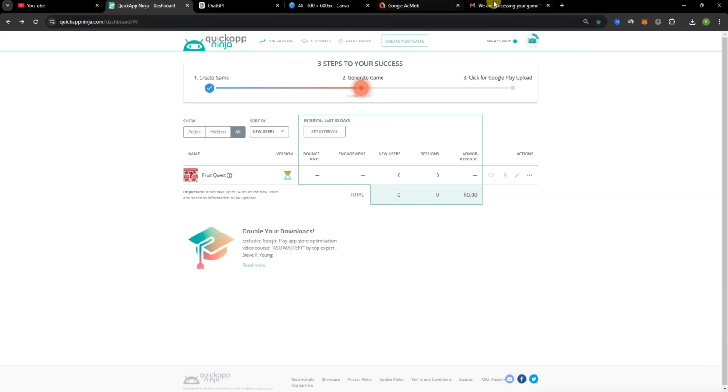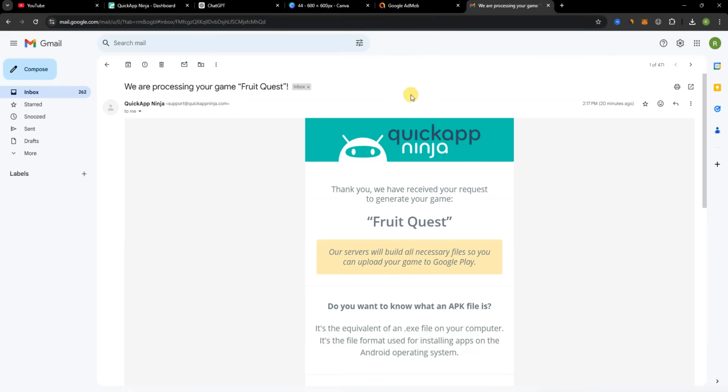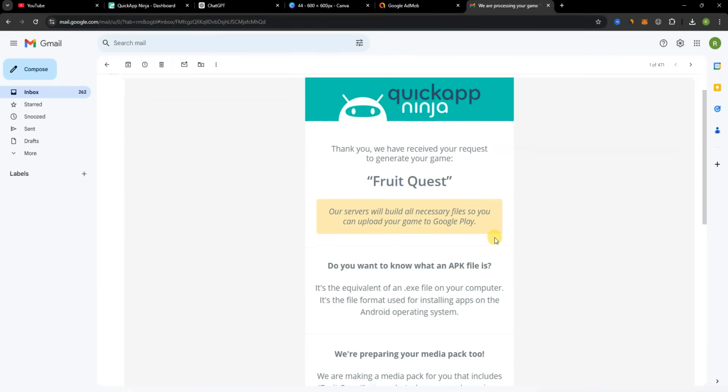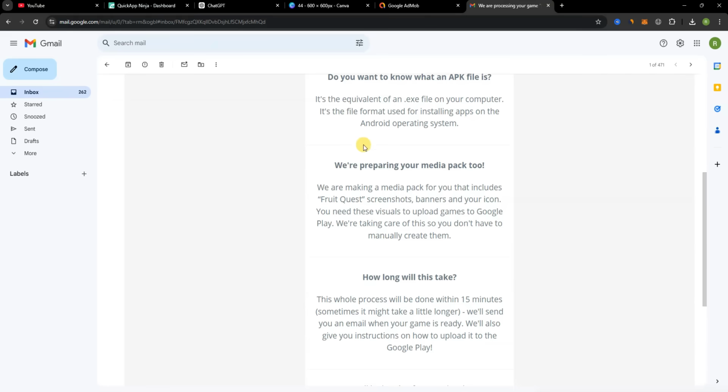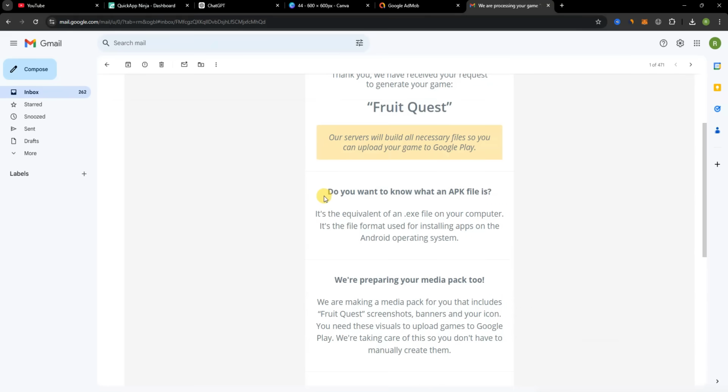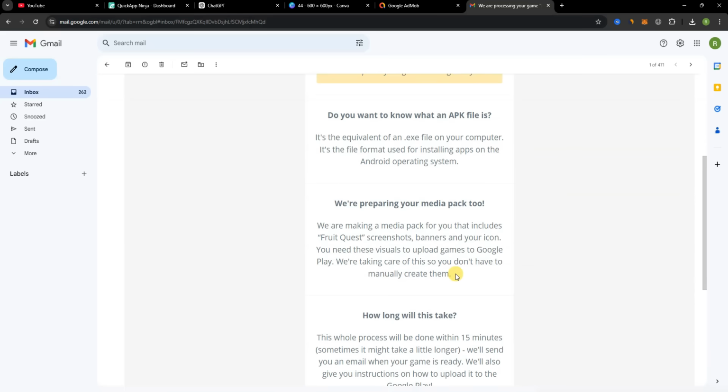One thing I love about this platform is that before you can upload your game onto all the platforms, you need certain things before. Do you know what an APK file is? This is basically for the APK file, but the most interesting part is that they are going to give you screenshots of your game, banners and all your icons and all those stuff. They are going to do all this for you to make it easy to upload on Google Play Store. So it's basically easy.